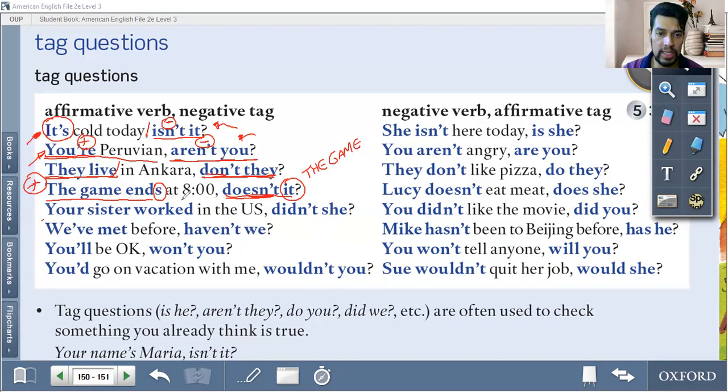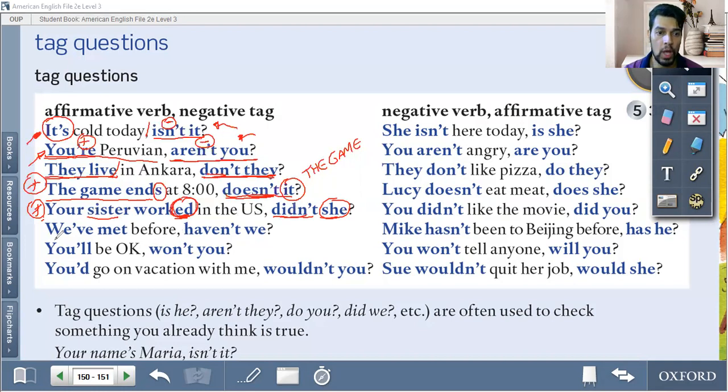Your sister worked in the US, didn't she? Now check. This sentence is in the past. How can we do the negative form of this sentence? Your sister worked. Your sister didn't work. So you know that on the other side, you're using the auxiliary did or didn't. So the first part is affirmative. Your sister worked in the US. Didn't she? She, because you're talking about your sister. Didn't, because the sentence was in the past.